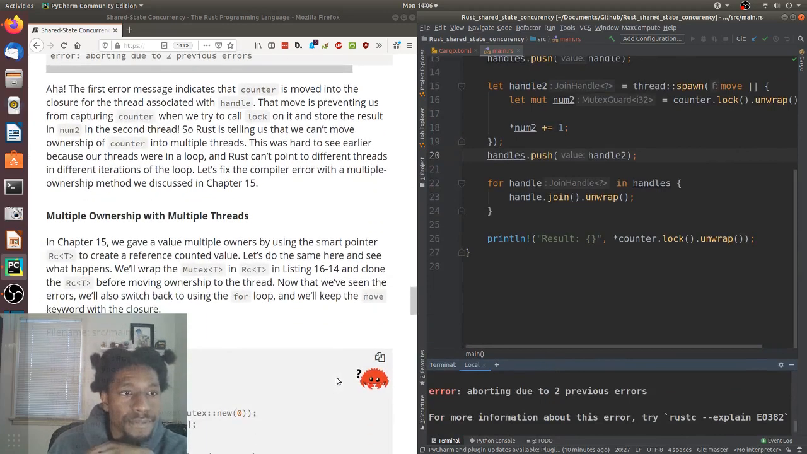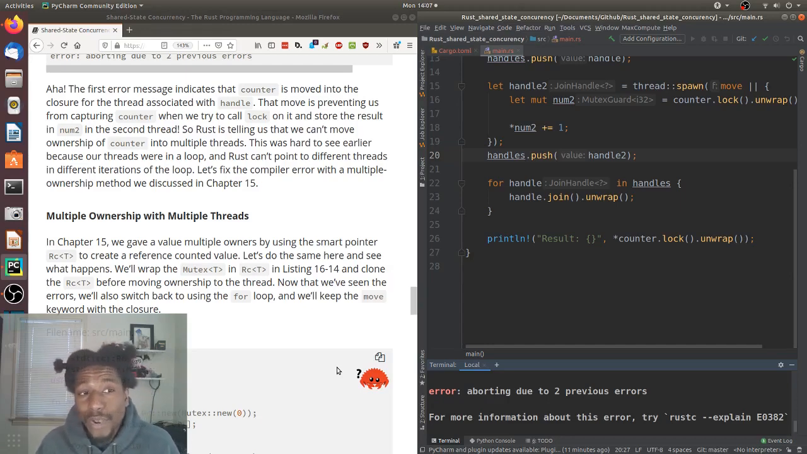Cool. Aha! The first error message indicates that counter is moved into the closure for the thread associated with handle. That move is preventing us from capturing counter when we try to call lock on it and store the result in num2 in the second thread. So Rust is telling us that we can't move ownership of counter into multiple threads. The ownership rules. This was hard to see earlier because our threads were in a loop, and Rust can't point to different threads in different iterations of the loop. Let's fix the compile error with a multiple ownership method we discussed in chapter 15.